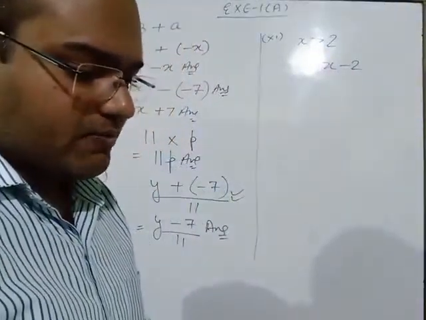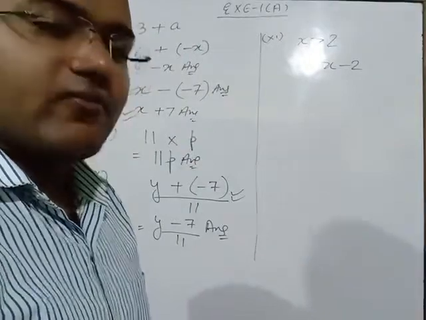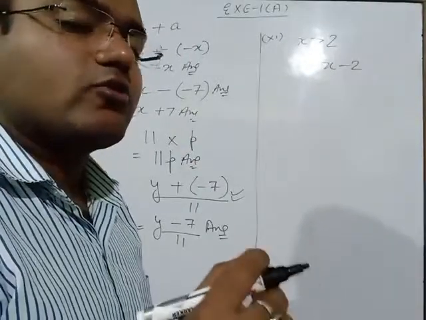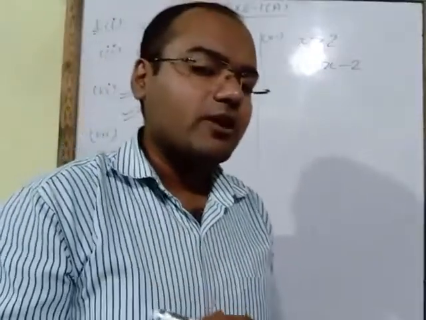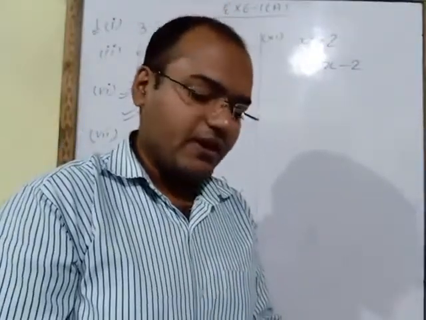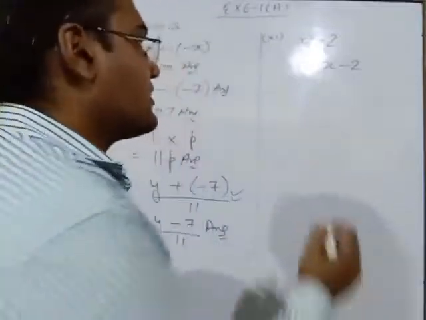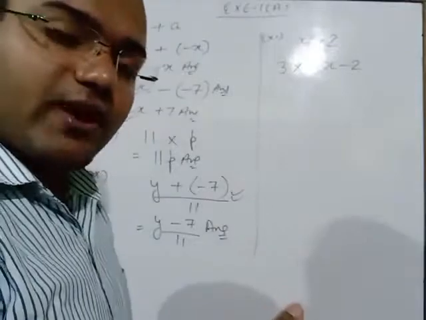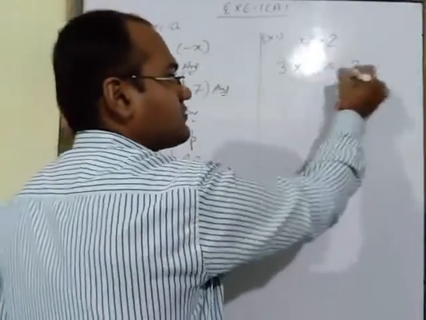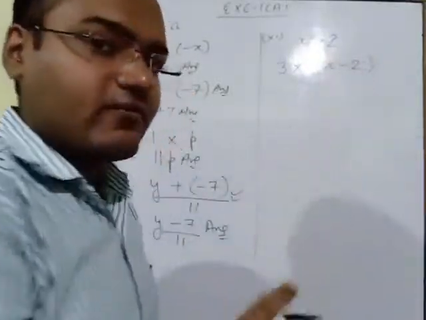And after that product of 3 and the difference. What is given in the question? You have to do the product. Product means multiply. Which numbers we have to multiply? Product of 3 and difference. 3, product means multiply, difference. What is the difference? This full is the difference, x minus 2.